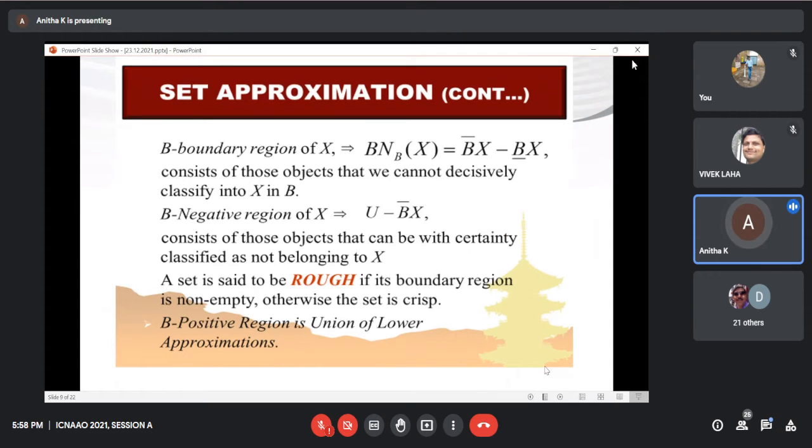From these two set approximations, we can extend the concepts of the particular set. Boundary region is the difference between lower and upper approximation. If the boundary region is empty, we call the target set an ordinary classical crisp set. Otherwise, it is a rough set. Negative region is framed by the difference between the universal set and upper approximation. Union of all lower approximations creates the positive region.